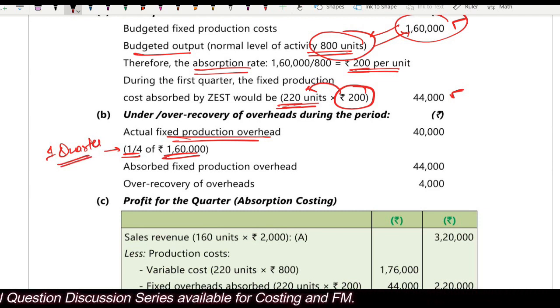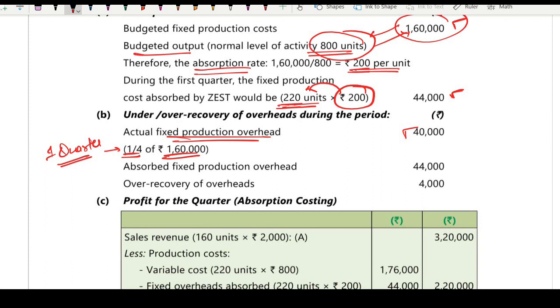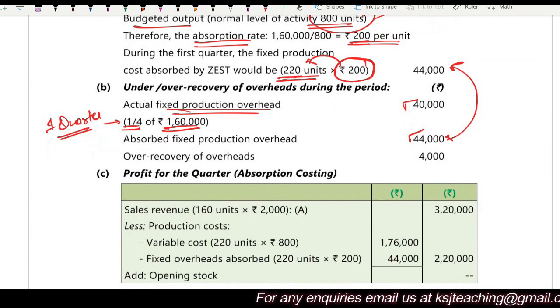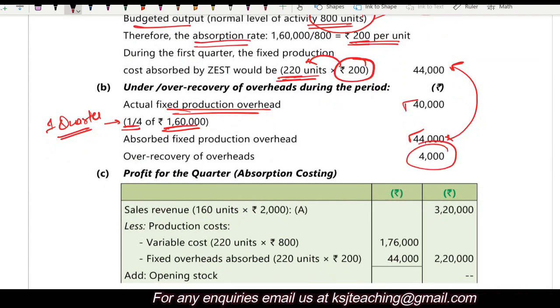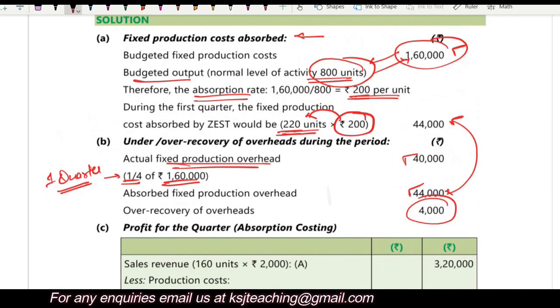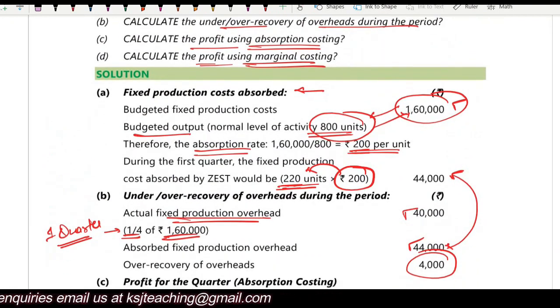Right? So we are talking about 1 quarter. That means your actual production overheads of the quarter is 40,000, whereas you have absorbed 44,000 from here. Are you getting the point? So there is an over recovery of overheads to the tune of 4,000. These were the first 2 parts. Very important question. Mark it as very important question from examination point of view, right?